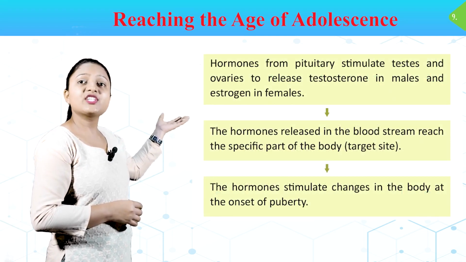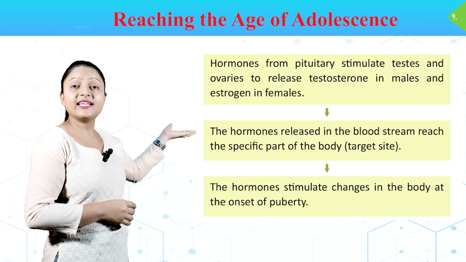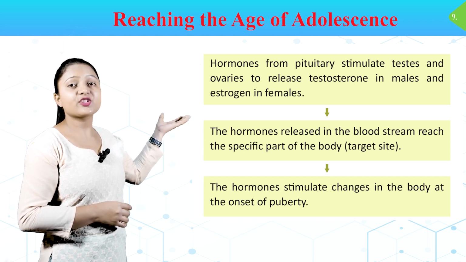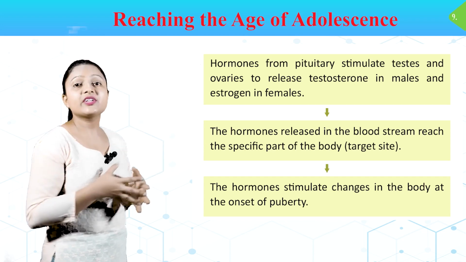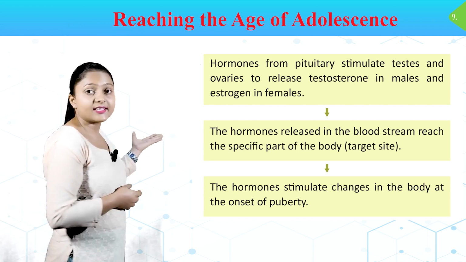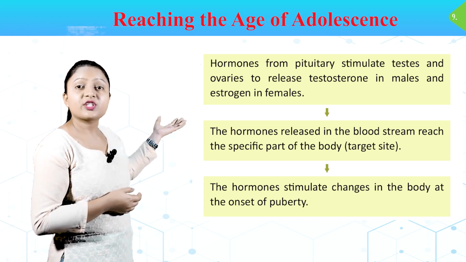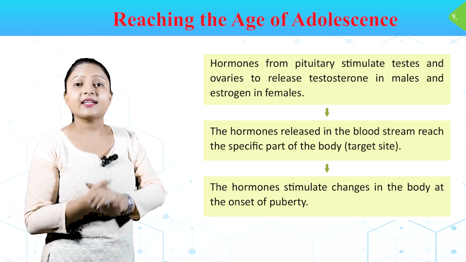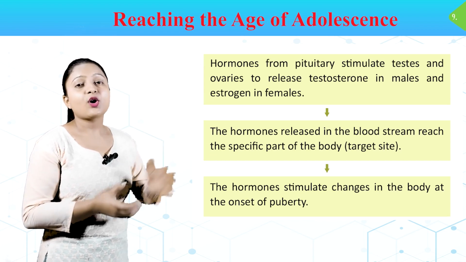Hormones from the pituitary stimulate testes and ovaries to release testosterone in males and estrogen in females. The hormones released in the bloodstream reach the specific part of the body, the target site. Then the hormones stimulate changes in the body at the onset of puberty.